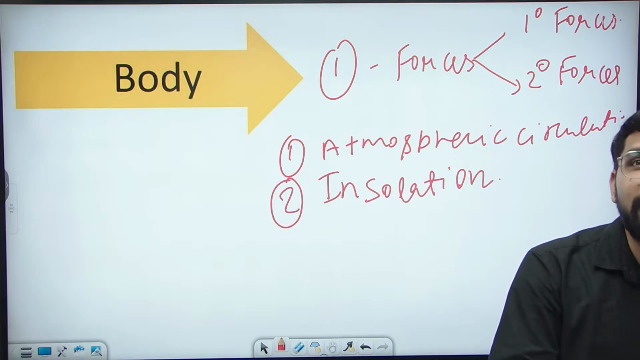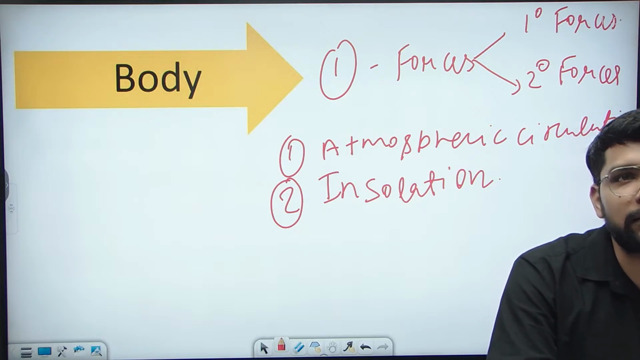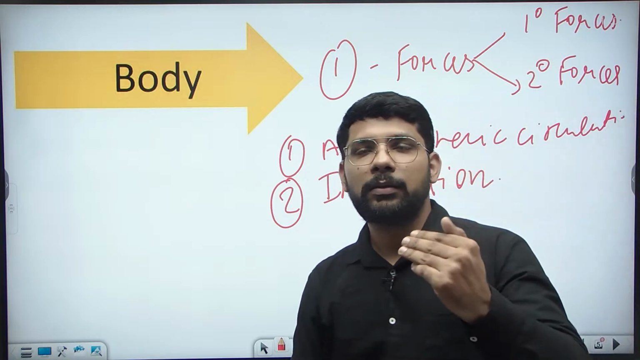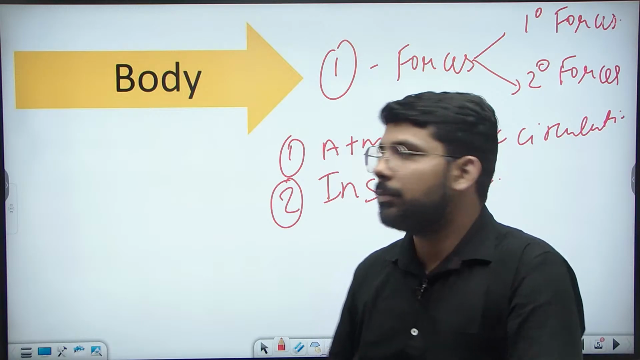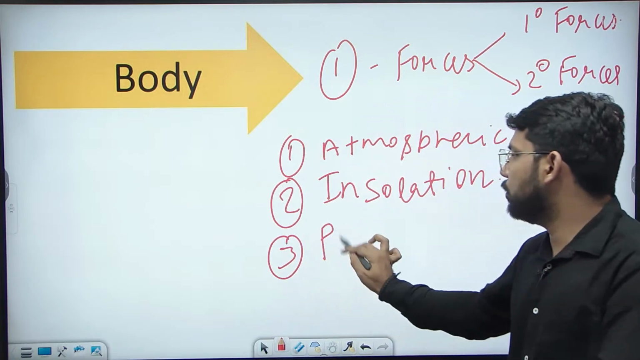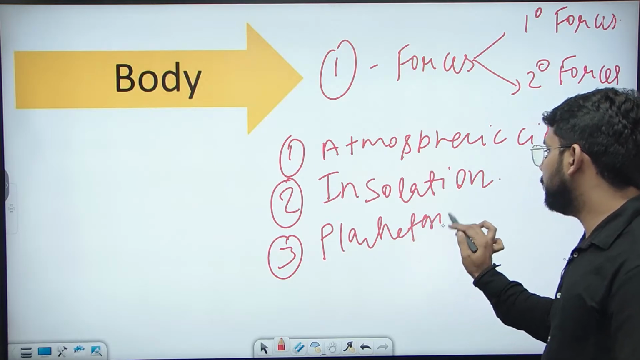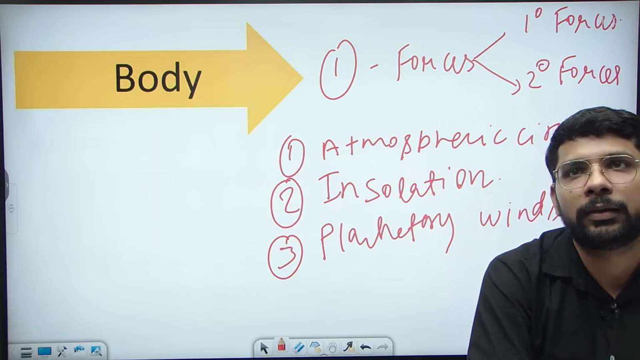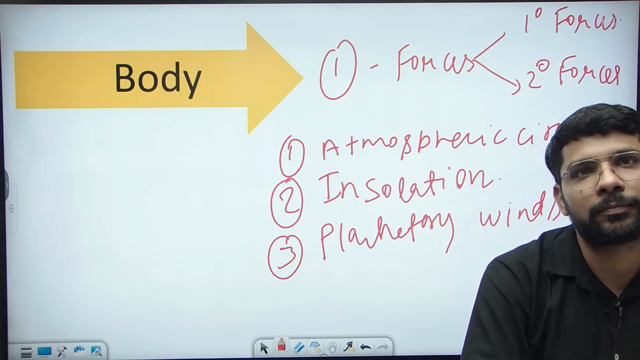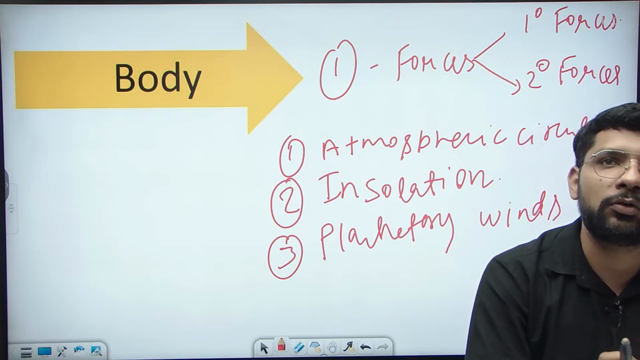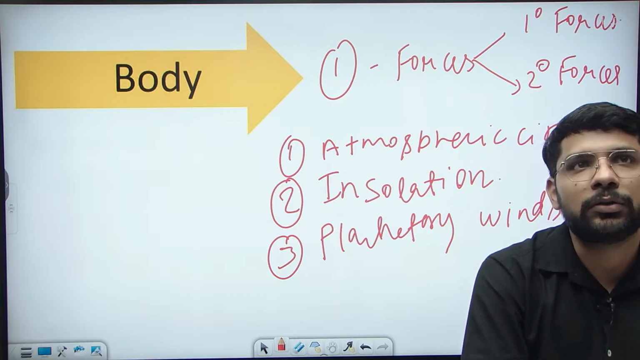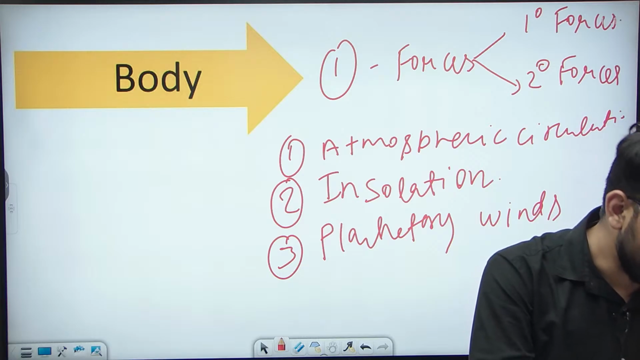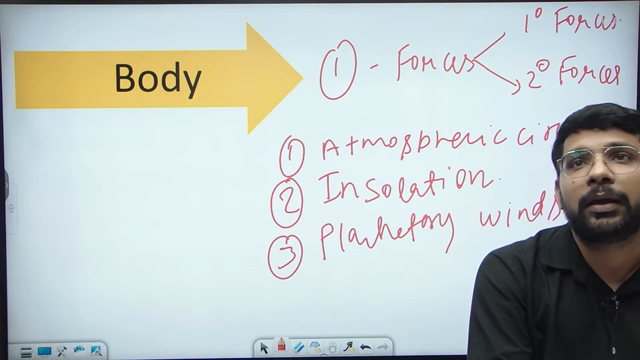Then we can come to the planetary winds. Ali, you were saying about the planetary winds. This can be the third one, the planetary winds, which move from one band to another. These winds also help in the movement of water, and thus of the ocean currents, from one direction to another. So the first is the atmospheric circulation, second is the insolation, third is the planetary winds, and the fourth is